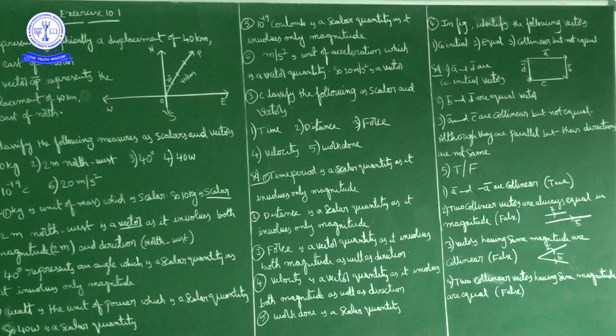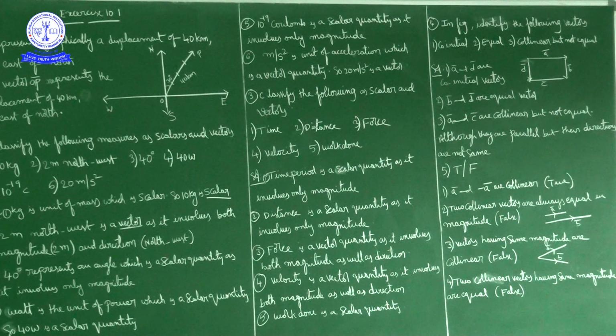Next, third one, force. Force is a vector quantity because it involves both magnitude as well as direction. Next, velocity. Velocity is also a vector quantity. Already we discussed velocity and acceleration. These are vector quantities.